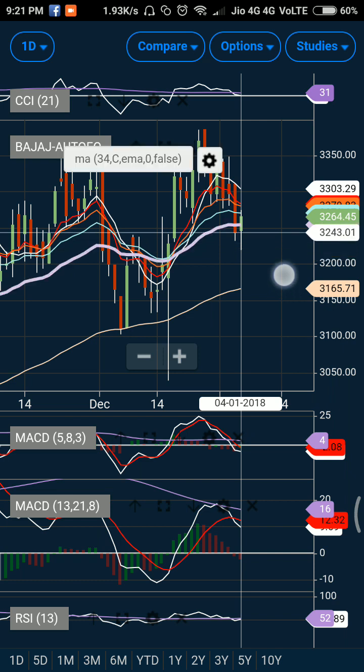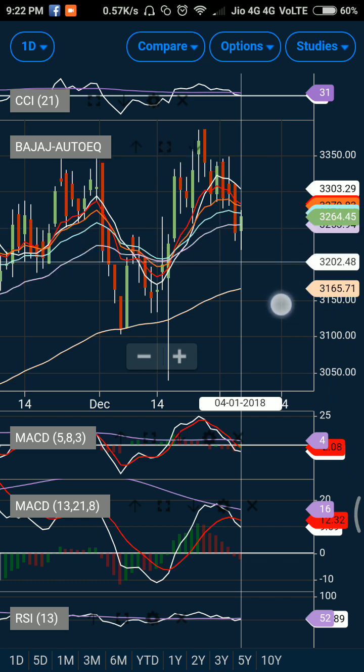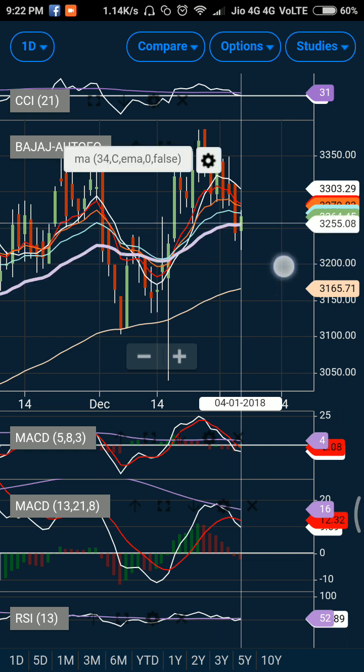So if you have observed this particular stock, you can see that the market opened slightly higher and immediately went back. So we had time to cover this stock, and at a later time, when the Nifty started to get momentum, only then did the stock go on the high side. So that was a good call for us as well.